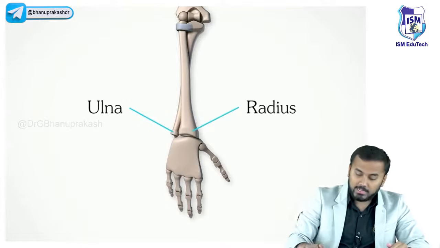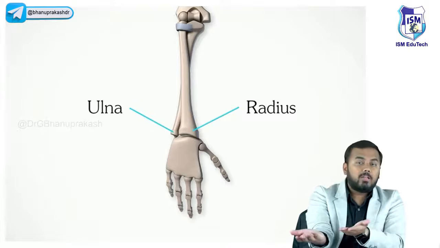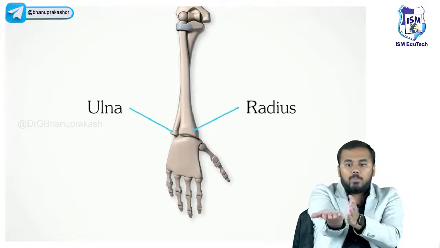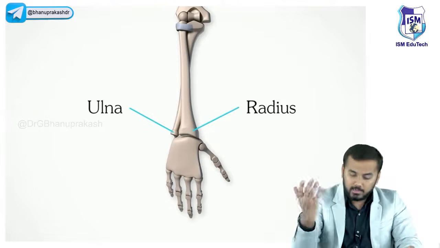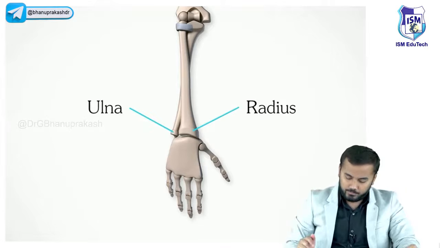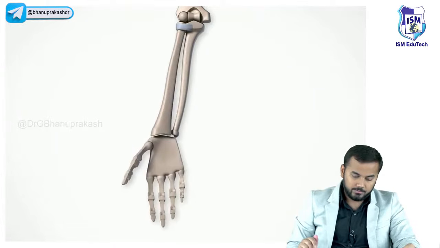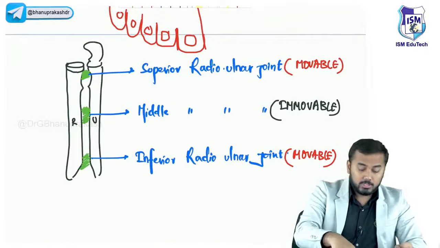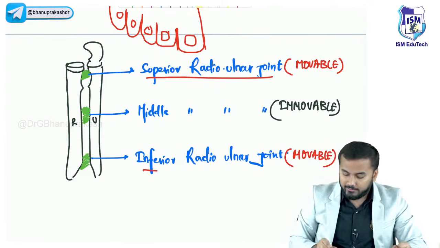You see there, guys, all of you can find one thing. The ulna bone is not moving, but the radius is overlapping on the ulna. You cannot overlap the ulna on the radius. Can you rotate your arm like this? No. So that is what is happening here. Pronation and supination. I hope all of you are clear. This pronation and supination happen because of the superior radioulnar joint and inferior radioulnar joint.